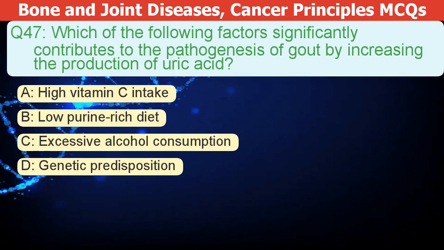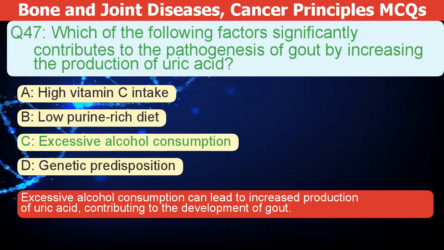Which of the following factors significantly contributes to gout by increasing uric acid production? A. High vitamin C intake. B. Low purine-rich diet. C. Excessive alcohol consumption. D. Genetic predisposition. The correct answer is C. Excessive alcohol consumption can lead to increased uric acid production, contributing to gout.